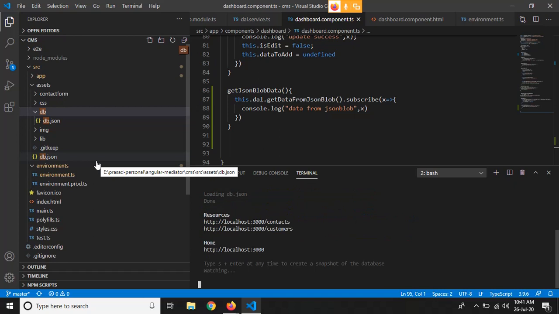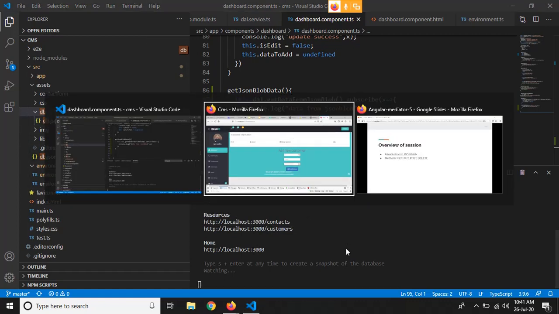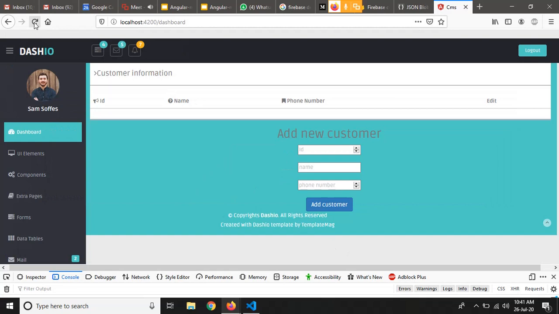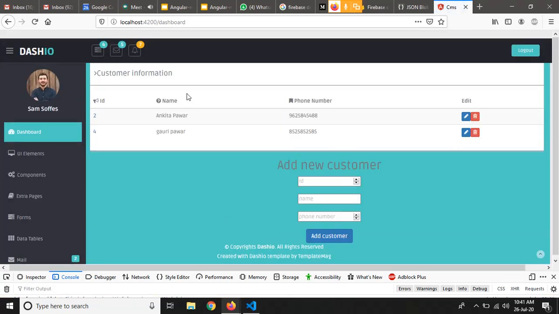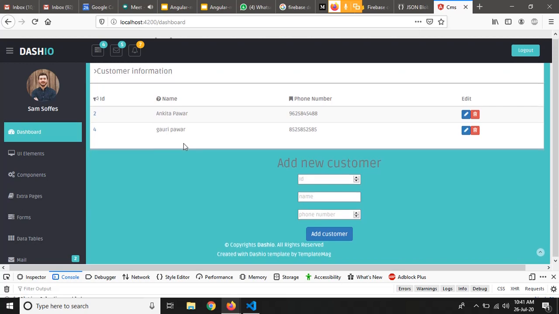If you are facing the same problem, just check whether you are watching this db.json file from your JSON server or not. If I refresh this, we will get the data which is in our JSON server file, right?